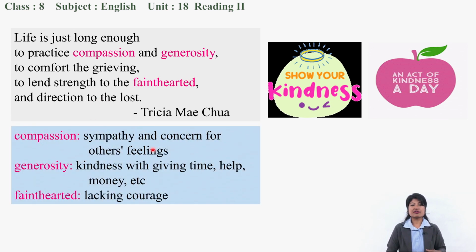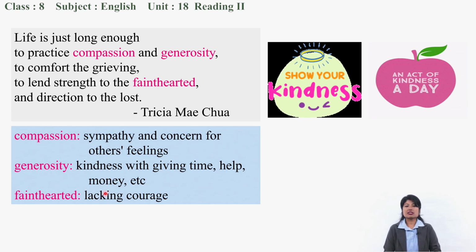Compassion is feeling sympathy for others' feelings. Okay, sympathy, concern for others. Whatever the other feels, to feel that feeling yourself also, to feel the pain of others, is sympathy. Sympathy, concern for others' feelings. Generosity, then what is generosity? Kindness. Generosity is kindness with giving time, help, money, etc. to help others. Kindness to help others in their need is generosity.